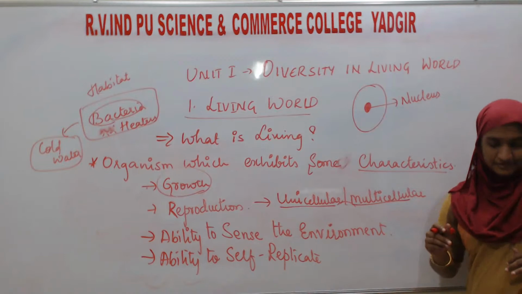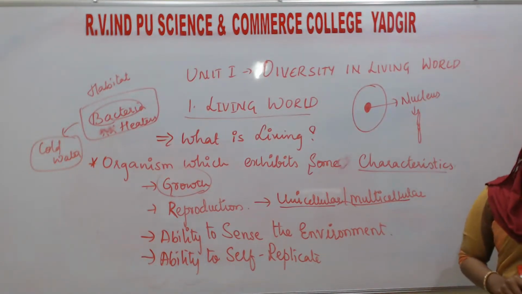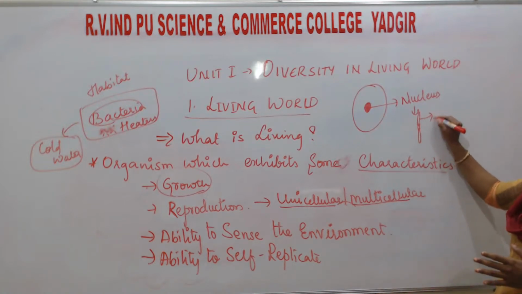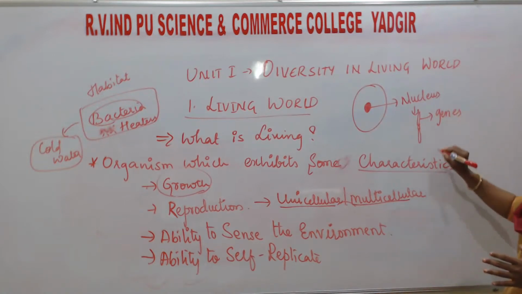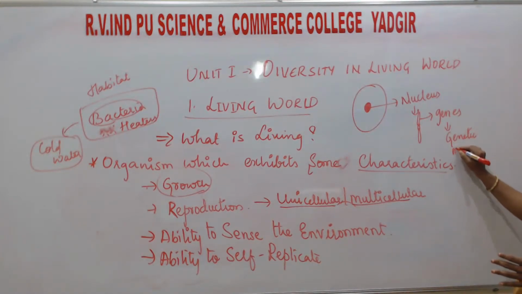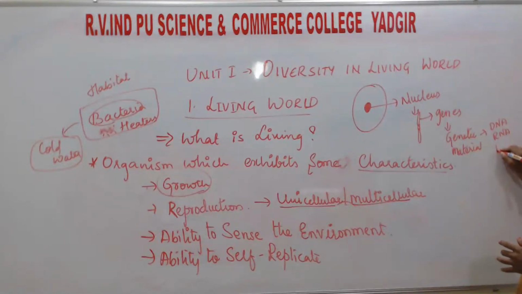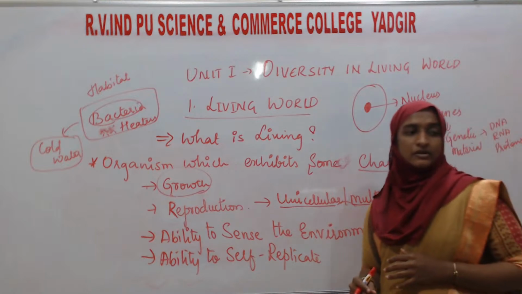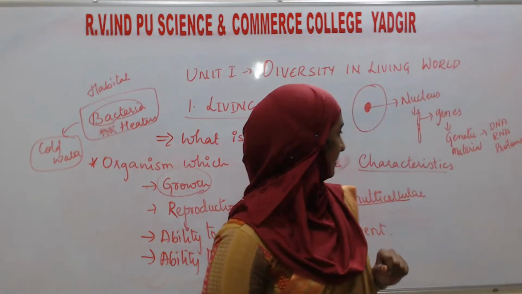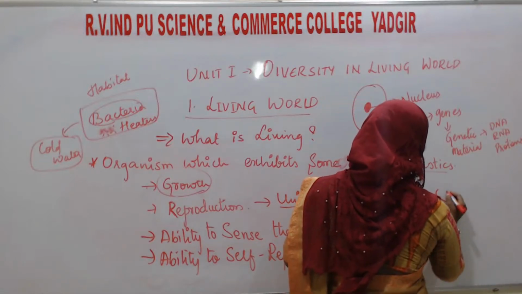Okay, in that nucleus, there will be presence of chromosomes. Chromosomes will have the genes, and these genes will have the genetic material. What is the genetic material over here? It is the DNA, RNA, and some proteins. If we take DNA, in these genes there will be presence of DNA. This is the DNA.